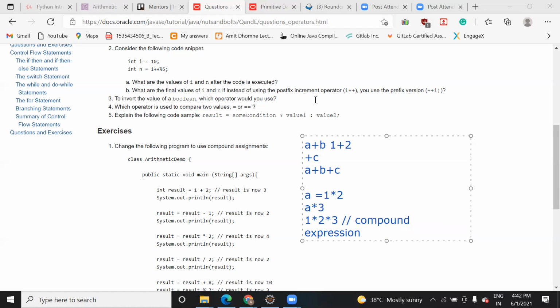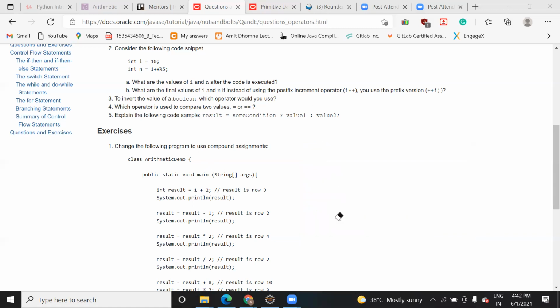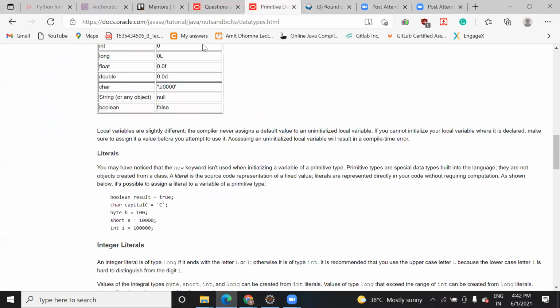So this was the example here. Okay. And where we were, yeah, this one, right?